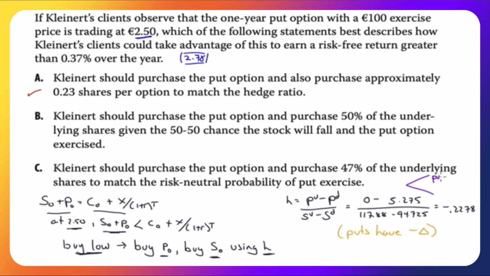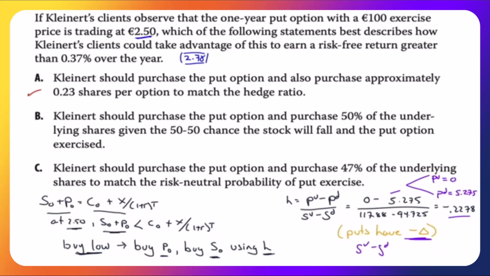The put after an up move had a value of 0. The put on a down move had a value of 5.275. So there's 0 minus 5.275, and then this is over SU minus SD. So it's 105.25 12% higher, 105.25 10% lower. You get negative 0.2278. The negative sign should not surprise you. Remember, puts have negative delta.